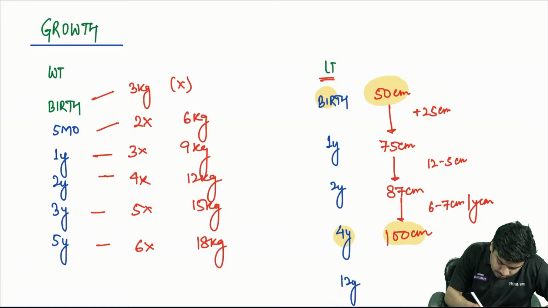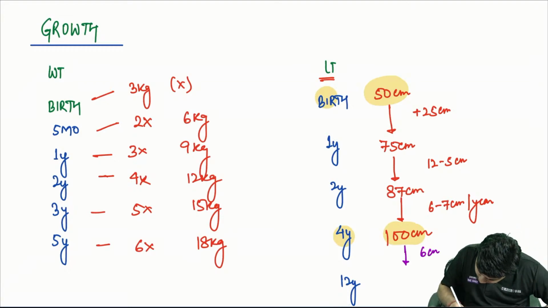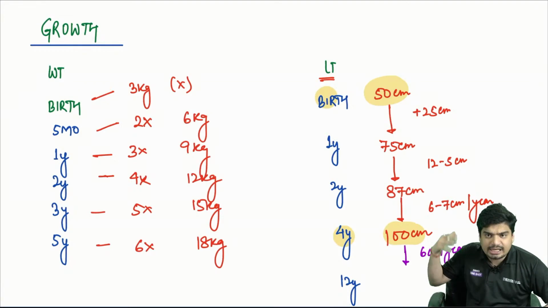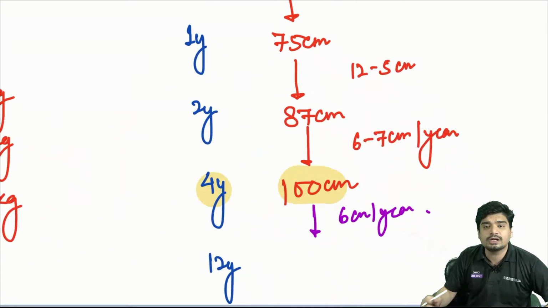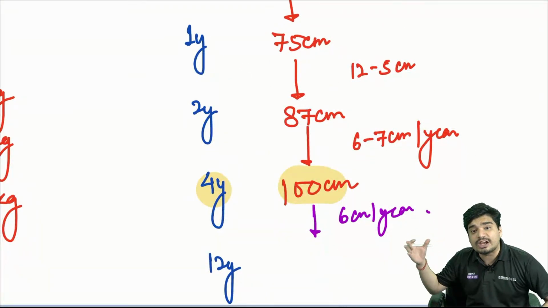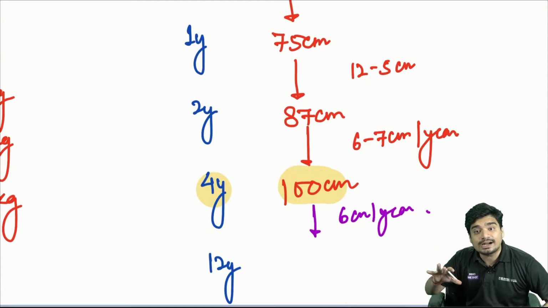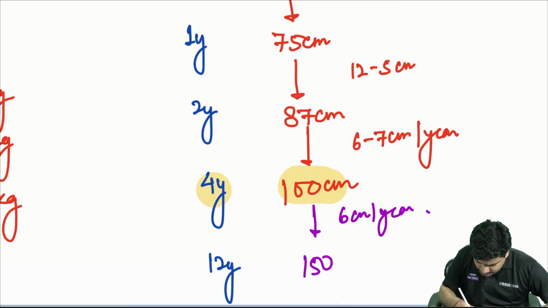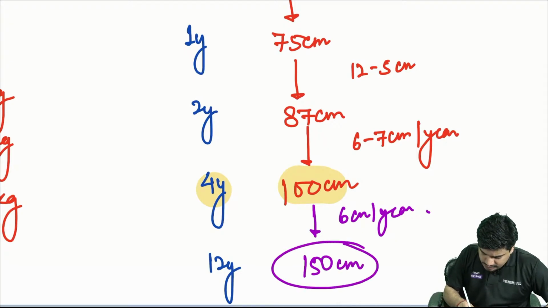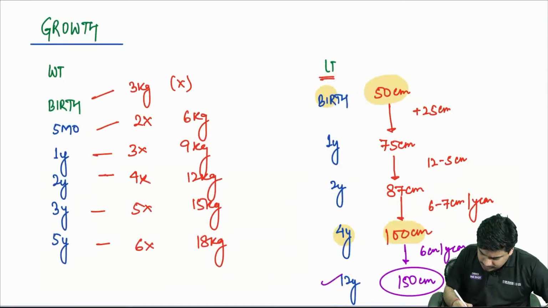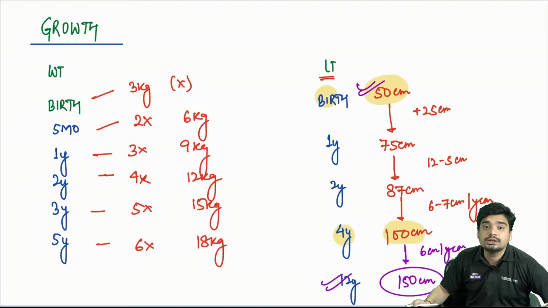After this, the child is going to gain height at 6 centimeter per year till the growth spurt occurs. So finally at 12 years, the child will become what? 6 into 8, another 8 years, 48. 148, that is around 150 centimeter at 12 years. That is the tripling of birth length. There will be doubling of birth length at 4 years and tripling of birth length at 12 years.